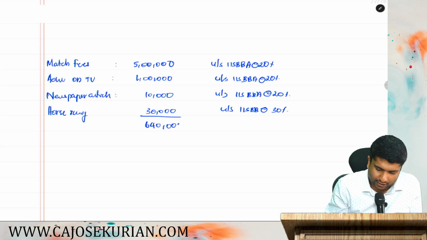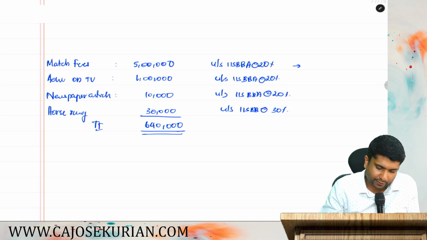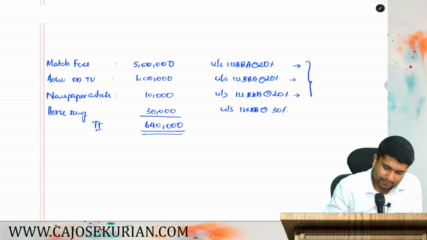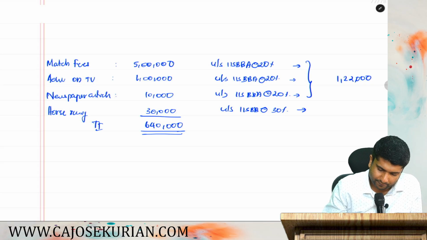6,40,000 is his total income. And how much is his basic tax liability? The first three at 20%. That means 6,10,000 at 20%. How much is 6,10,000 into 20%? 1,22,000. And the third one, 30% on 20,000, that will be 6,000.